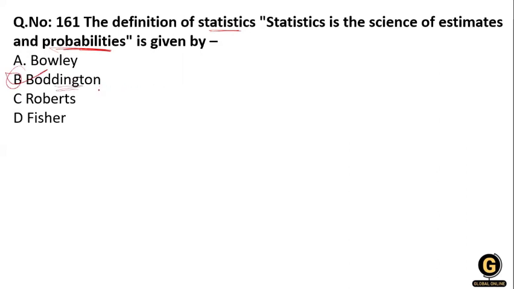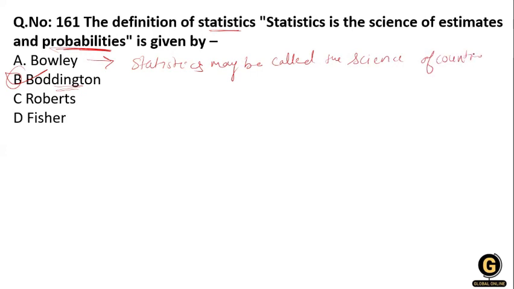So what did Bowley give as the definition of statistics? Statistics may be called the science of counting.